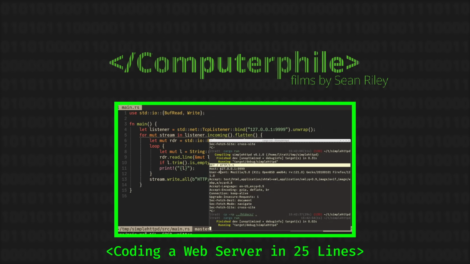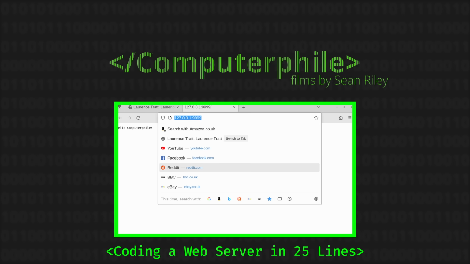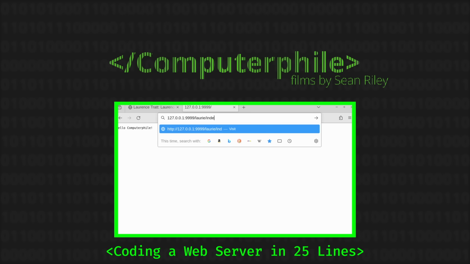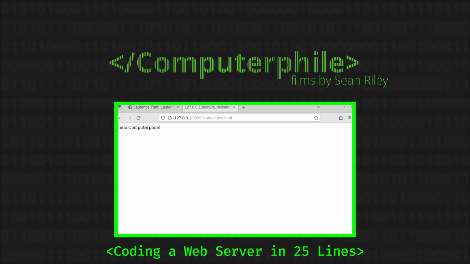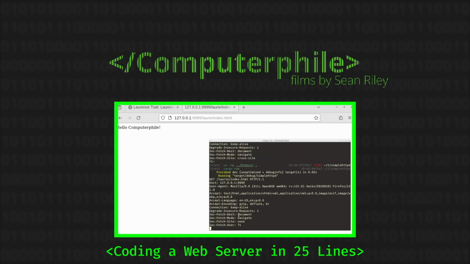What's that slash in the middle mean, the forward slash? Well, there's a reason I'm typing it like this. So it still says hello Computerphile, but now we can see it says get/Laurie/index.html. So you can see a link between the thing in the browser URL